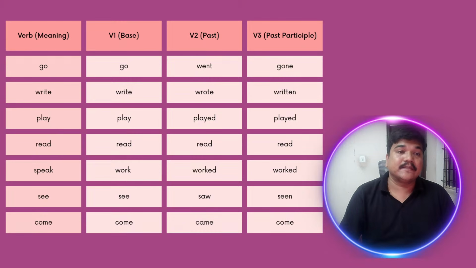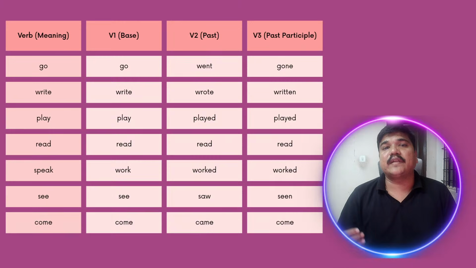Now, on the screen, you can see some verbs are there, and also someone said yesterday that in our class only till V3 it was there. So V4 and V5 is also there, and that is used for tenses and making the sentences. See in this table, there is one word go.